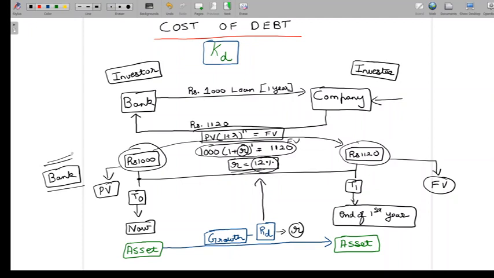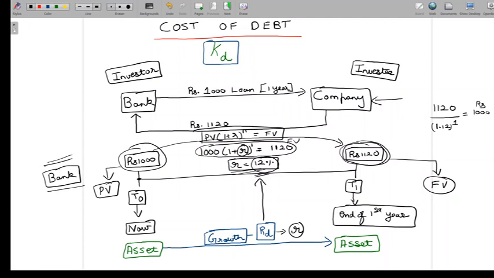And yet another important observation I'll have to make here is, now if I take this 1120 and I discount this 1120 by 12%, I'm going to get 1000. Let's try that out. 1120, and I discount it by 12%, 1.12 to the power 1, I get 1000 rupees.